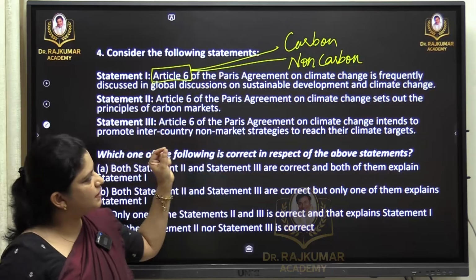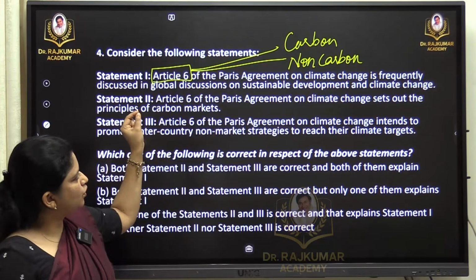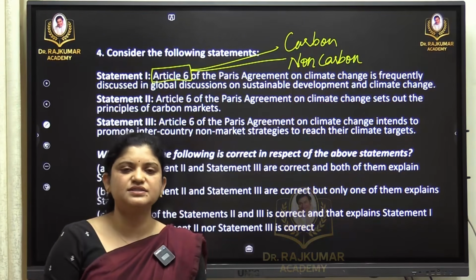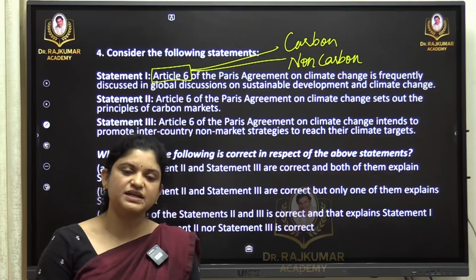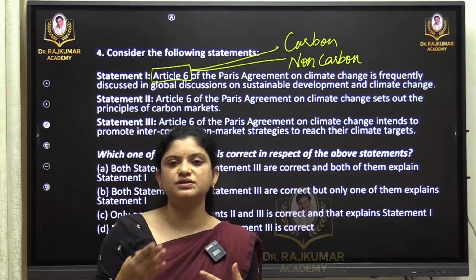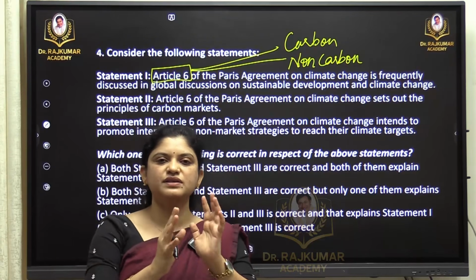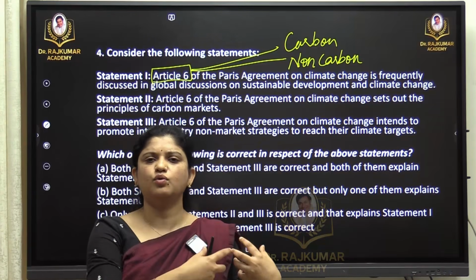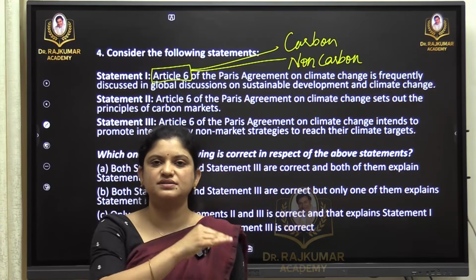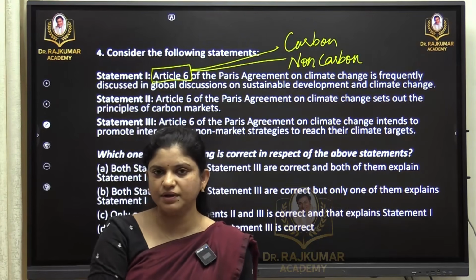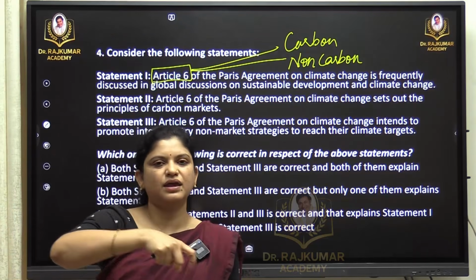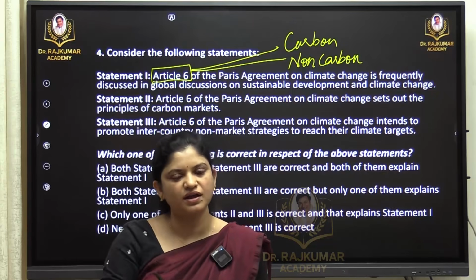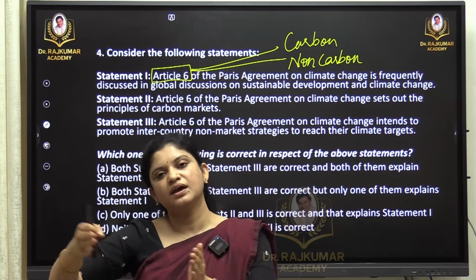Article 6 of the Paris Agreement on climate change is frequently discussed in global discussion on sustainable development and climate change. There is nothing called factual here. It is a general statement wherein, yes, was it discussed? Yes. It is frequently discussed because of the difference of opinions of the countries. So it gives an option, like carbon credit. If one country or company is emitting extra carbon, or is refraining from emitting carbon, the other country or company can make use of this carbon credit. So it is equated. So nobody is emitting excess anywhere.